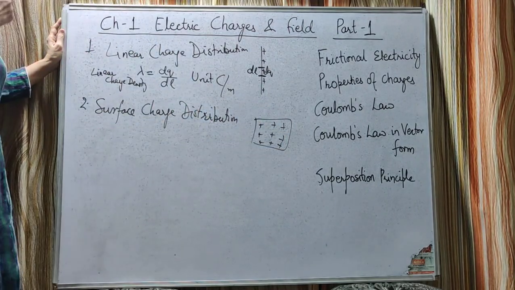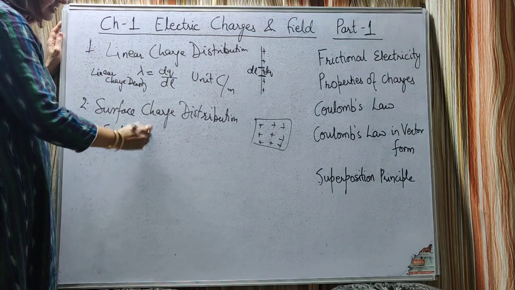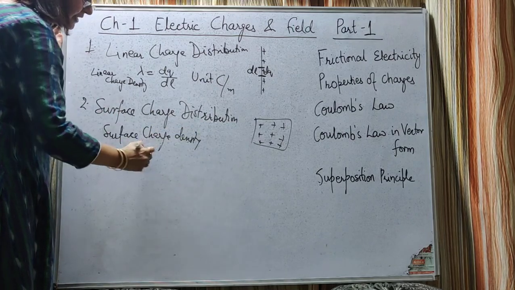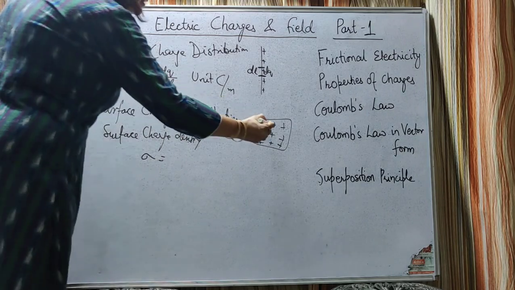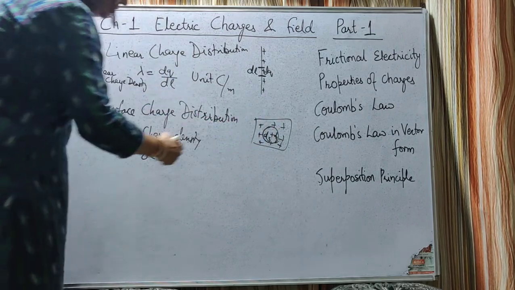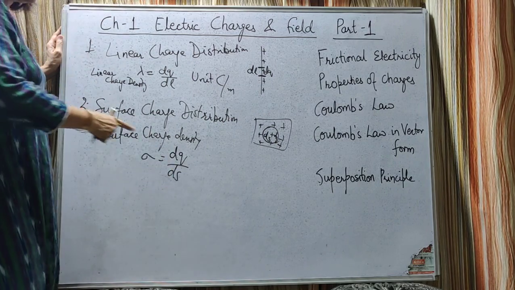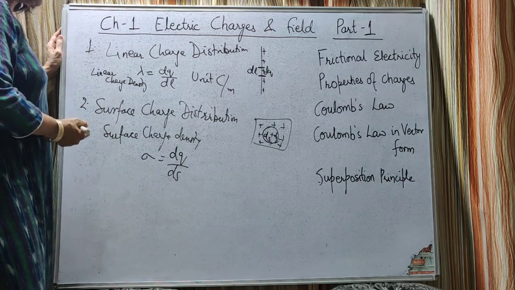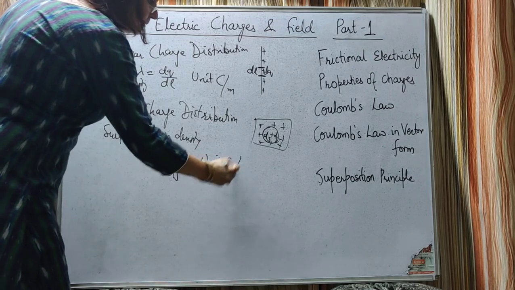For it we calculate surface charge density, represented by sigma, which is charge per unit area. Let in a small surface area ds, dq charge be enclosed. So sigma is equal to dq upon ds, charge per unit surface area, and its unit will be coulomb per meter square.